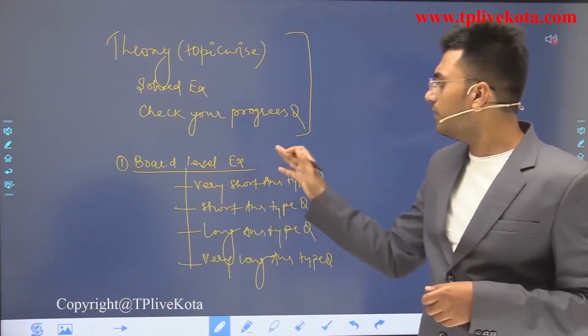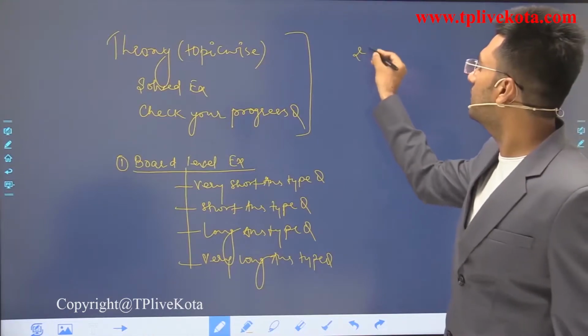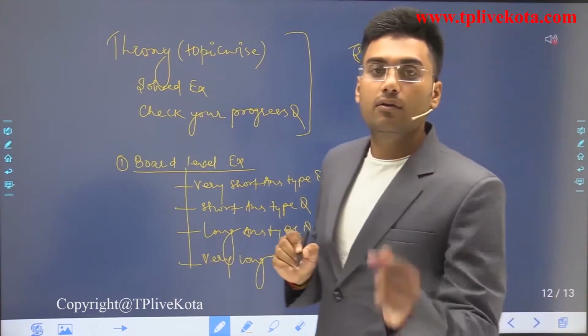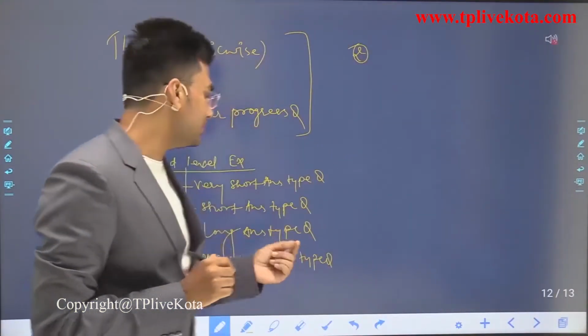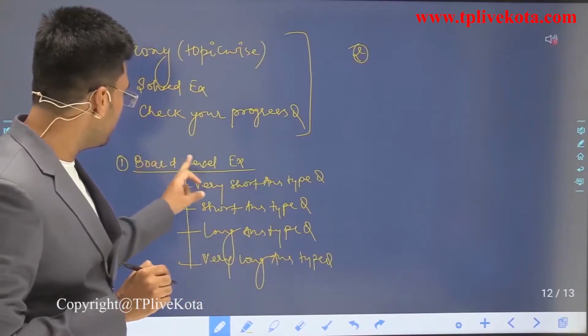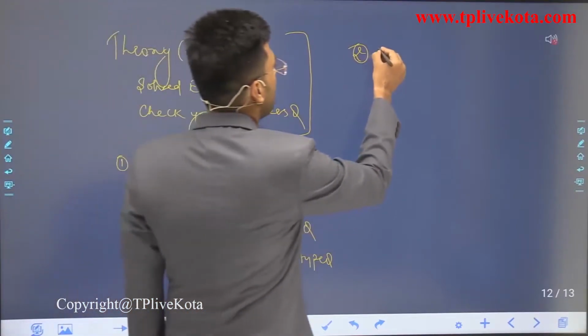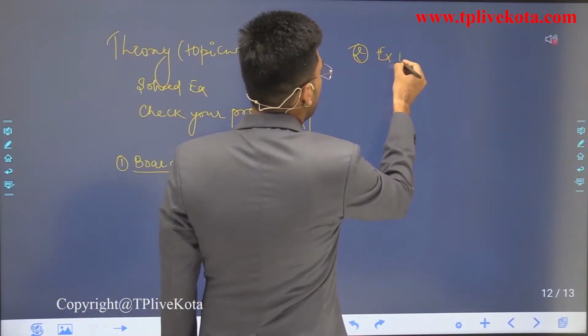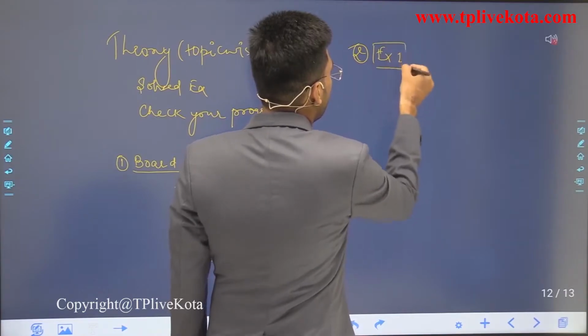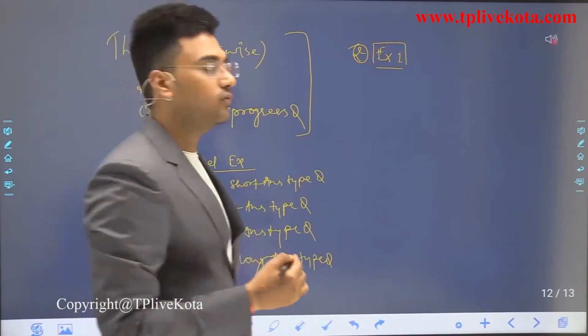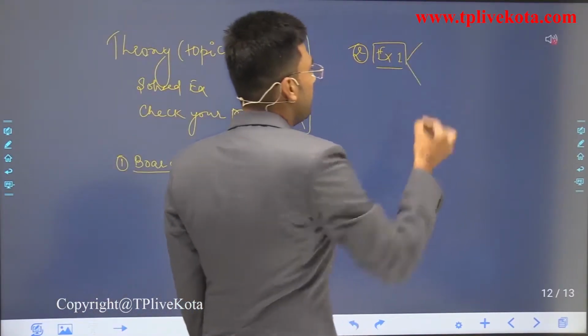After the board level exercise you will get exercise 1. In this exercise you will get two types of questions in two parts.